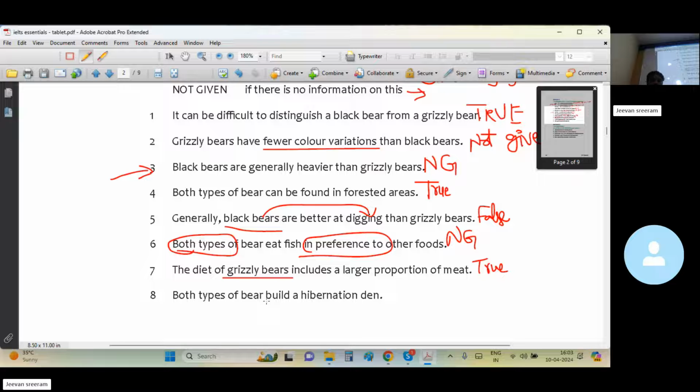So both types won't build a hibernation den, or do they build something else? If you say it is false, I need information to support that both types of bear won't build a hibernation den, or that both types build something else which is not a hibernation den. If you really want to say that, I need that sort of supporting information.